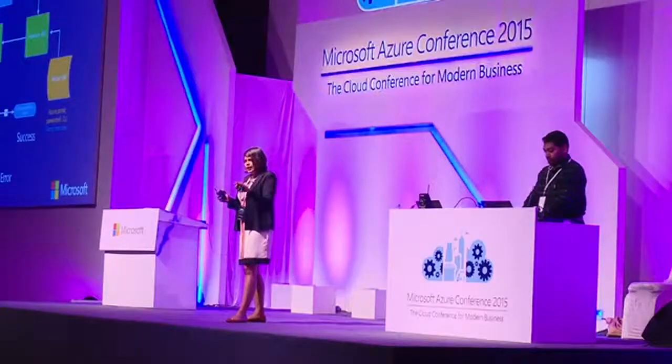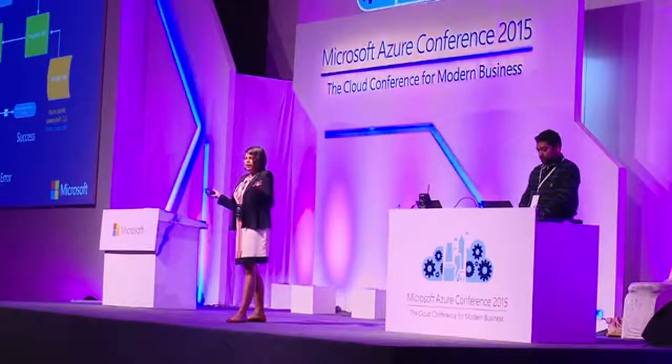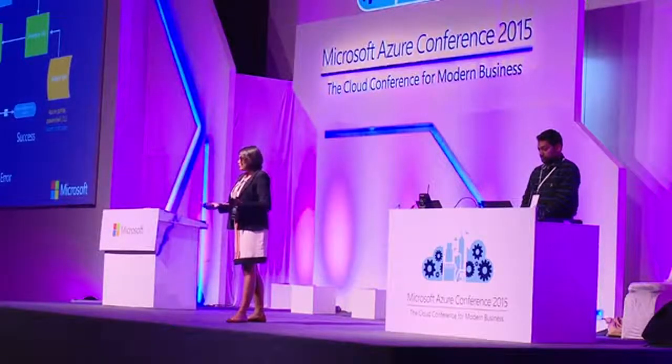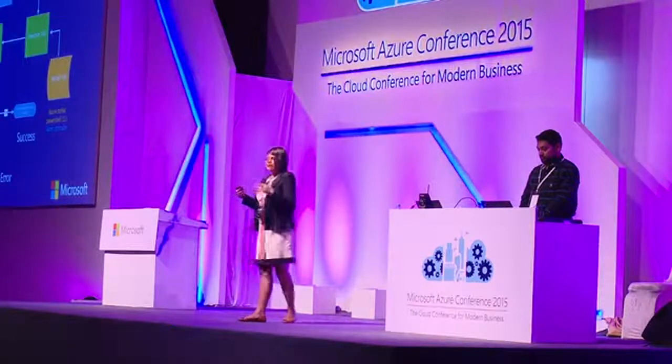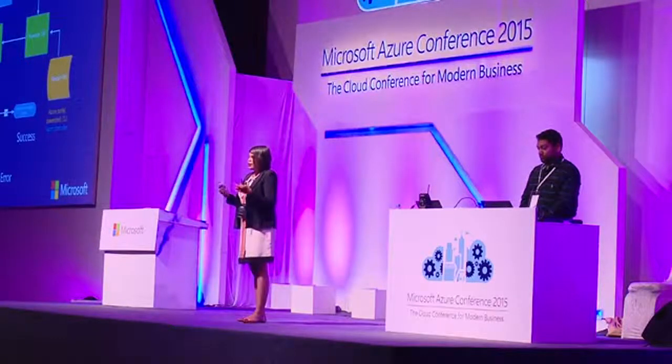Now this is a very important part when you are in your DevOps, right? If you're spinning up 50 VMs, you're spinning up 100 VMs, you need to know how many of them did not provision properly, how many of them did not have the extensions installed, how many of them did not have your app installed. So these VM extensions help you in identifying what the issues are, running upgrades.